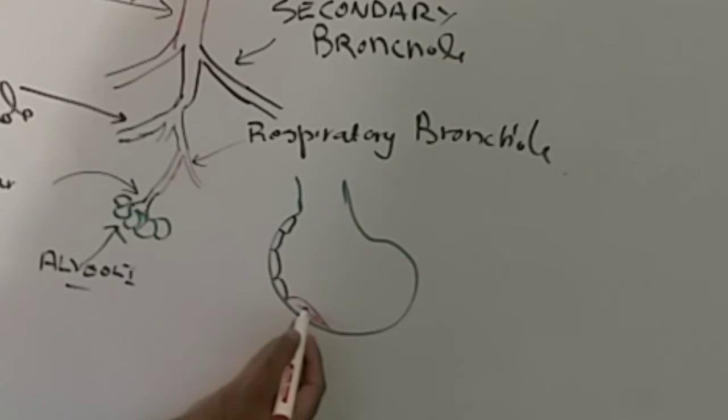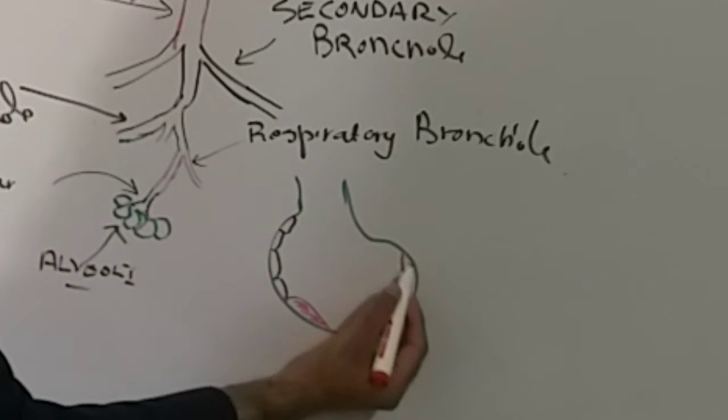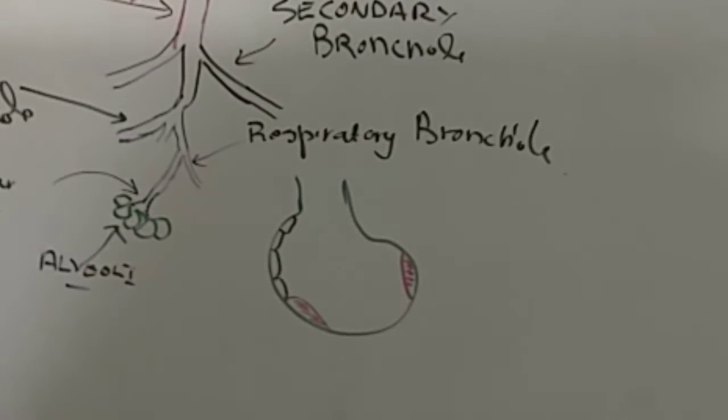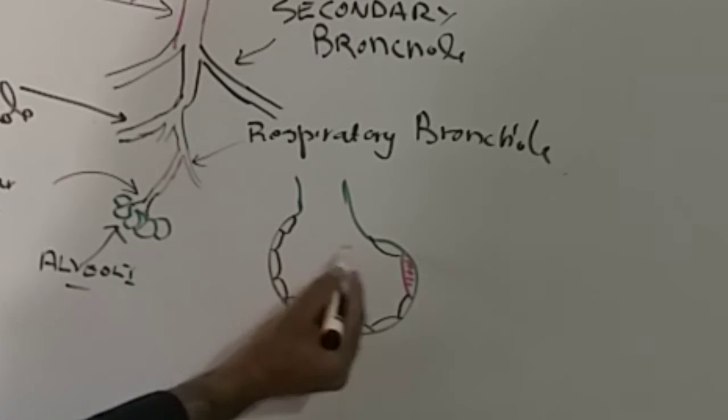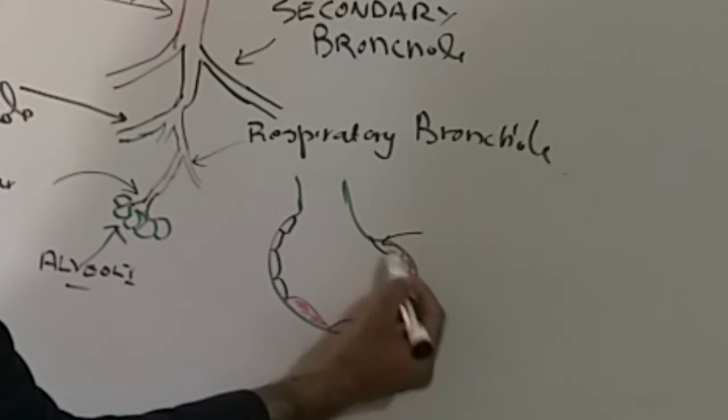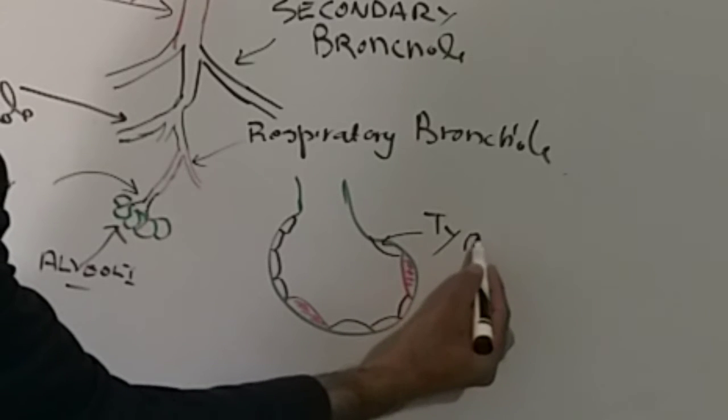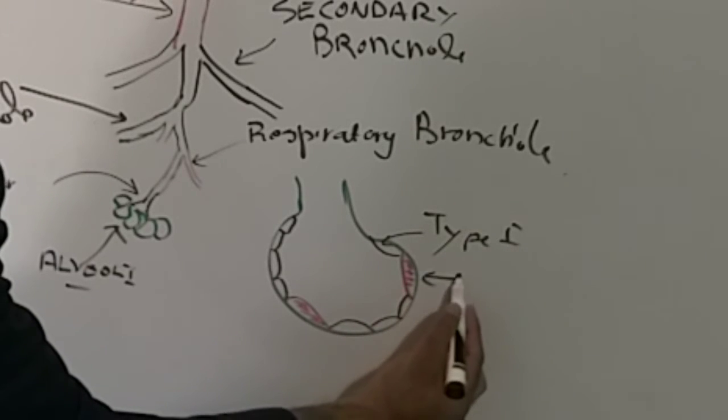These are type 2. But type 1 are more in number, and type 2 are less. So these are type 1 and these are type 2.